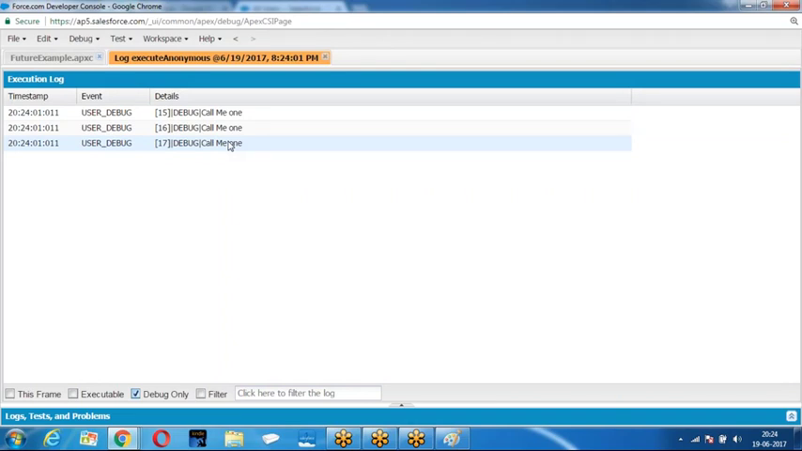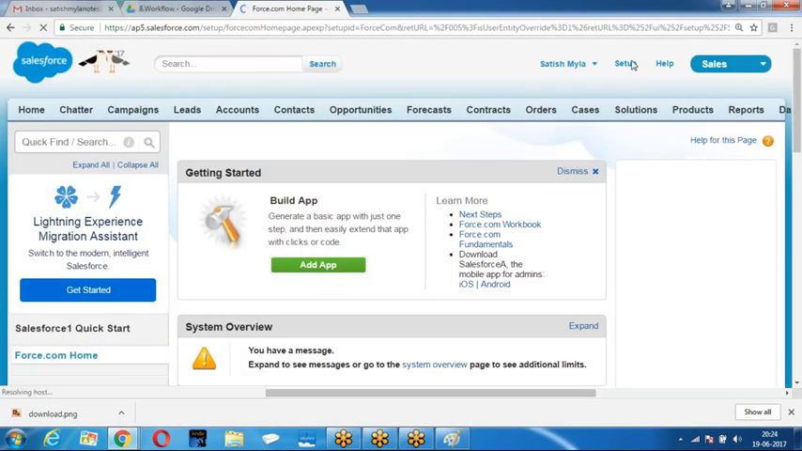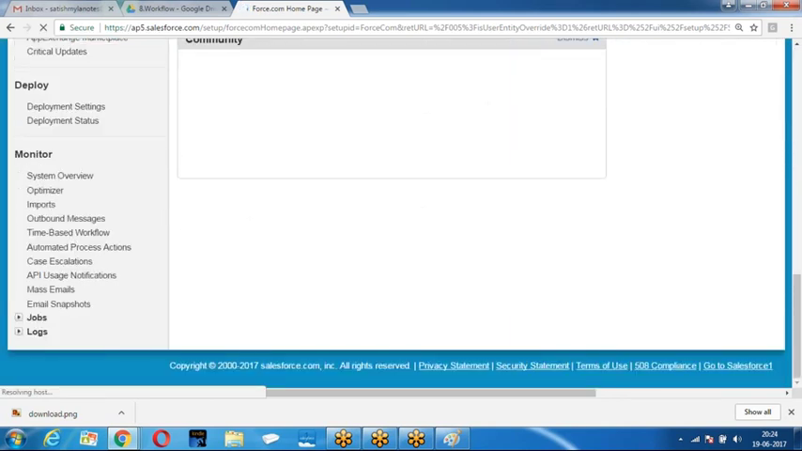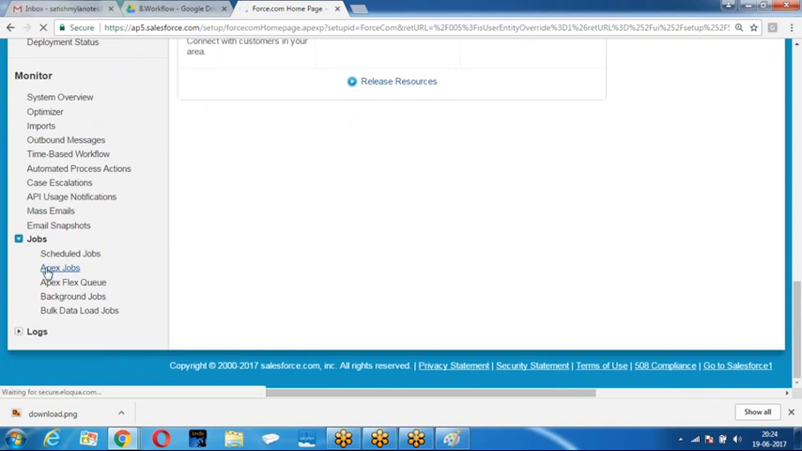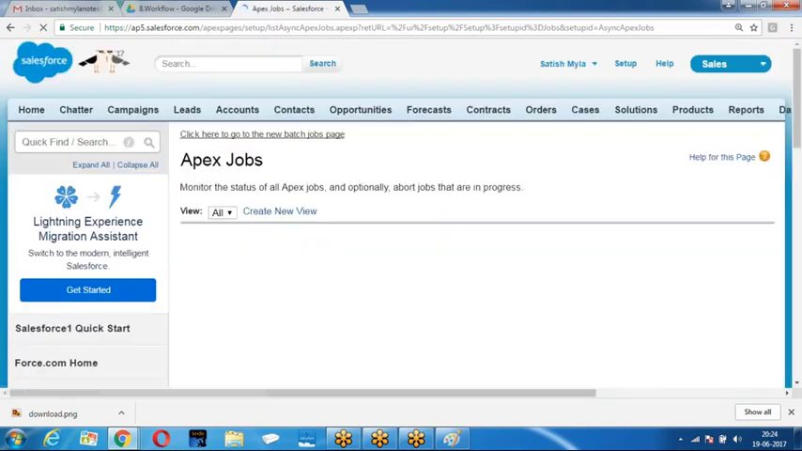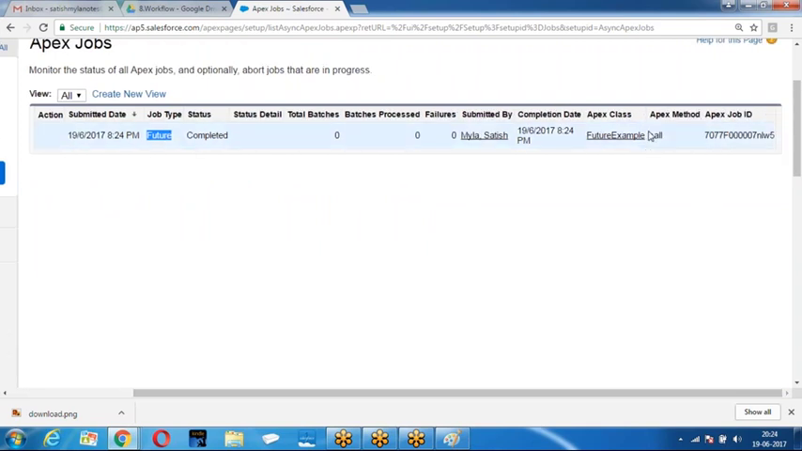How do you know it is running independently or not? Go to setup, go to monitor, jobs. Here we are finding what? Go to the effects job, then you are able to see there is a feature method which is running. The name of the feature method is call. Method is call from feature itself.